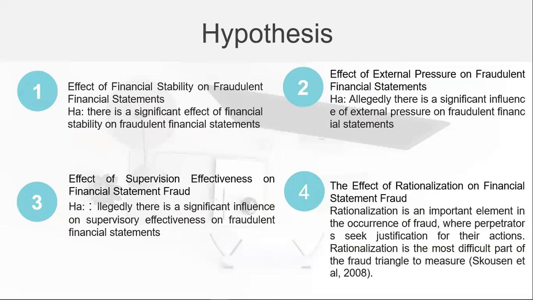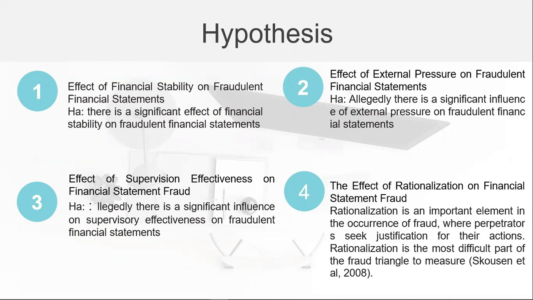Hypothesis. I have 4 hypotheses. Number 1 is effect of financial stability on fraudulent financial statements. Final hypothesis, there is a significant effect of financial stability on fraudulent financial statements. Number 2, effect of external pressure on fraudulent financial statements. Final hypothesis, allegedly, there is a significant influence of external pressure on fraudulent financial statements.